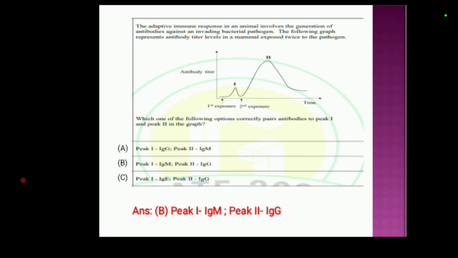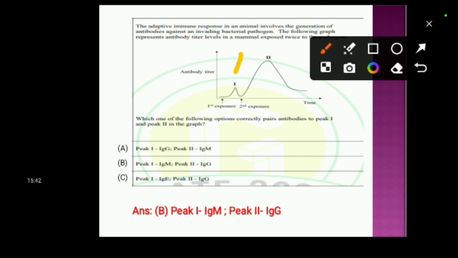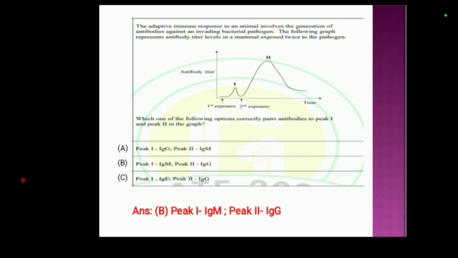Next question. The adaptive immune response in an animal involves the generation of antibodies against an invading bacterial pathogen. The following graph represents antibody titer levels in a mammal exposed twice to the pathogen. Which of the following options correctly pairs antibodies to peak 1 and peak 2 in the graph? This is the peak 1 and this is peak 2 in the graph. This is the first exposure of the pathogen. This is the second exposure of the pathogen. X-axis represents the time, whereas Y-axis represents the antibody titer level.